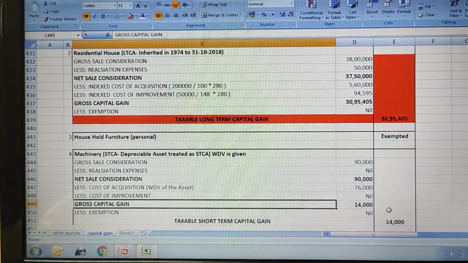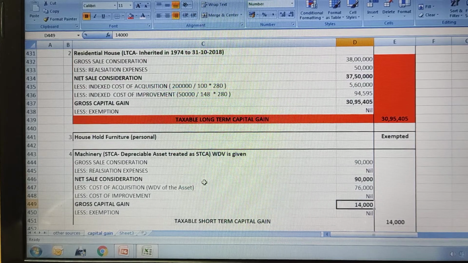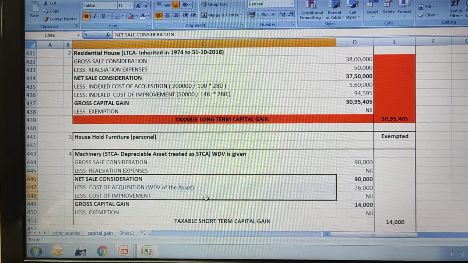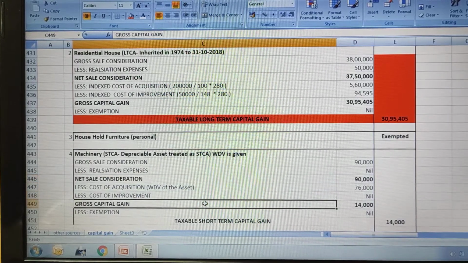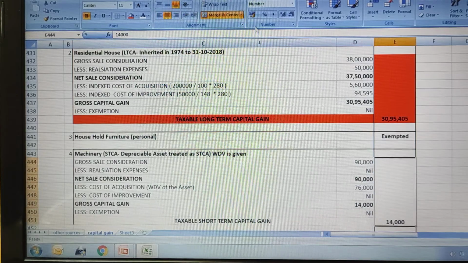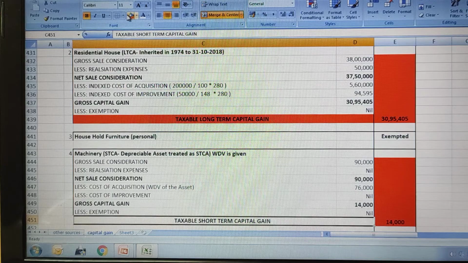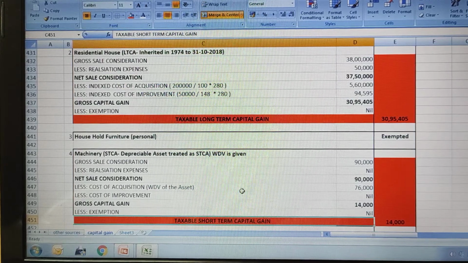So you will get gross capital gain 90,000 minus 76,000, 14,000. That is net sale consideration minus cost of acquisition minus cost of improvement. You will get the gross capital gain. There is no information on exemptions also. So your answer will remain as it is. That is 14,000 rupees. That is your taxable short-term capital gain, right?